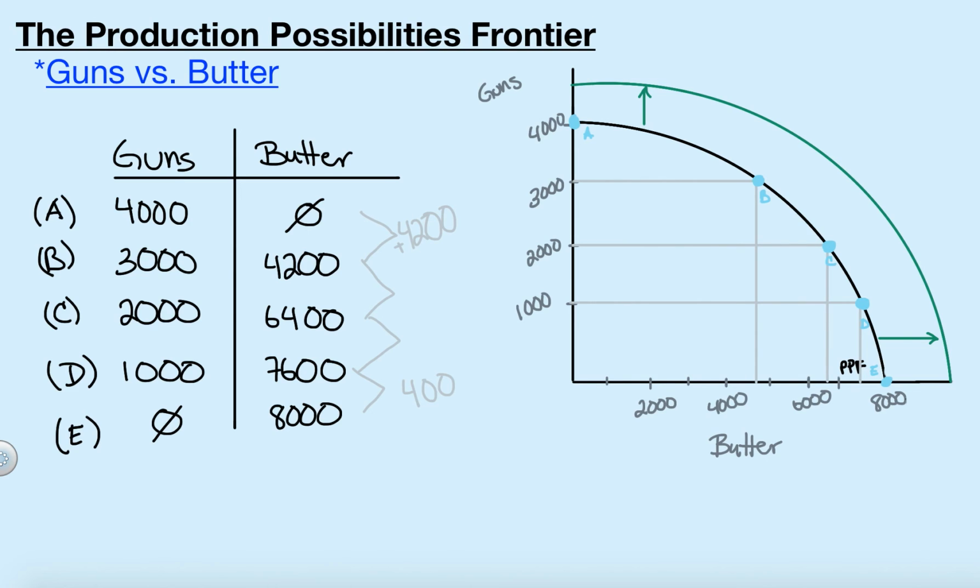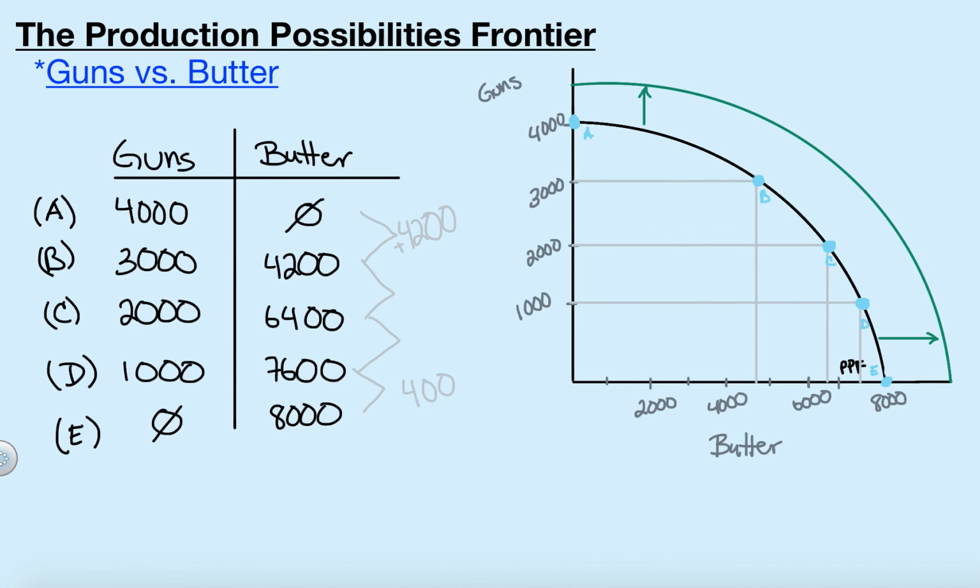We shift the curve out to the right when we are able to have some sort of economic growth. The curve can also shift back into the left, and we can see the entire curve come back in when we have any sort of economic setback or any sort of recession where we are losing workers, having higher unemployment, having sick workers. If we had something like the plague come and cause our production possibility frontier to shift to the left. So anytime that we have an increase, it's going to be a shift to the right. Anytime that we have a decrease, it's going to be a shift to the left of the production possibility frontier.